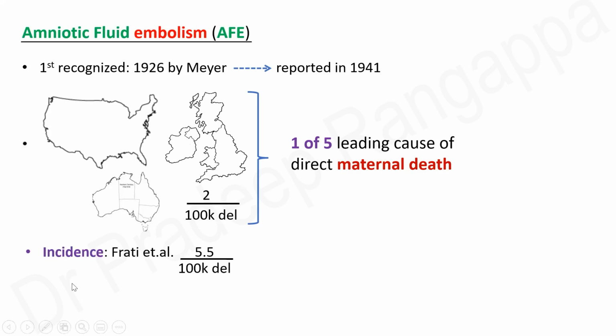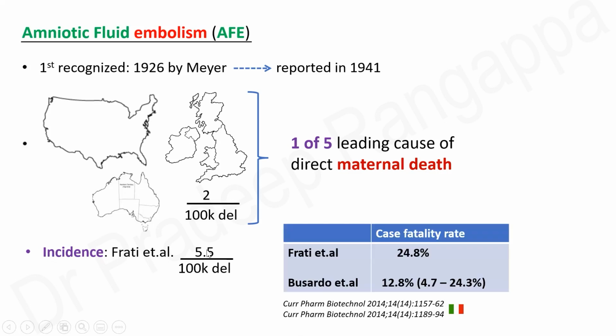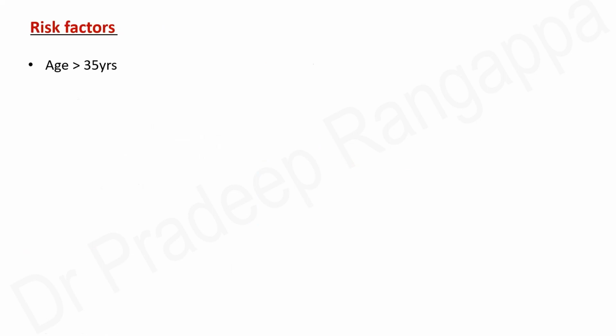So, incidence from a few studies: Frati et al. show it is 5.5 per 100,000 deliveries, and the case fatality rate in this Frati et al. study from Italy was 24.8%. There's another study from Italy, Busardo et al., where they showed the case fatality rate to be 12.8%, with a range of 4.7 to 24.3%. So this is the epidemiological occurrence of amniotic fluid embolism.